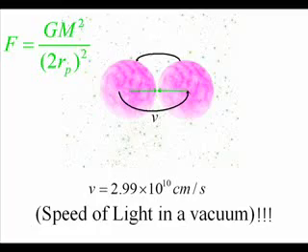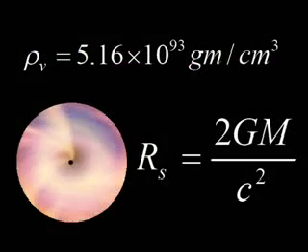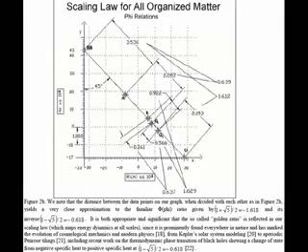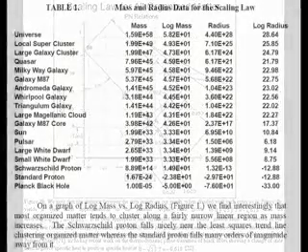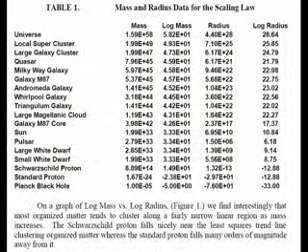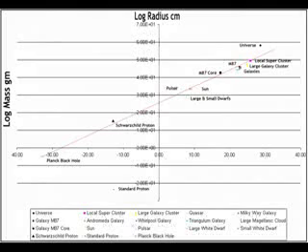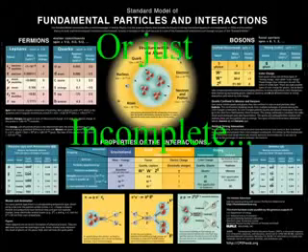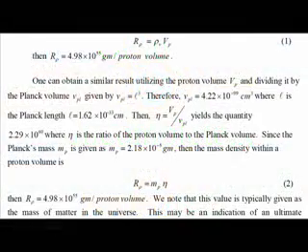So apparently the strong force is actually quantum gravity at work due to the black hole nature of the Schwarzschild proton. Now it turns out if we plot every object in the known universe onto a logarithmic scale of mass versus radius, we find an approximate linear progression. Oddly enough, the Schwarzschild proton sits almost exactly on this line, while the standard model proton sits far outside, suggesting that the standard model is incorrect after all.